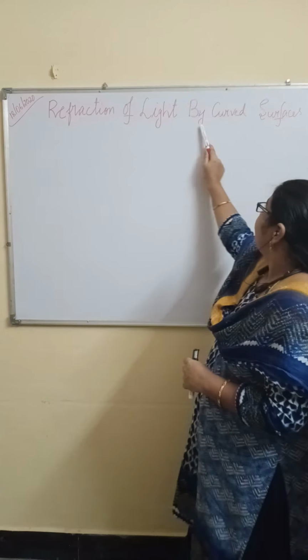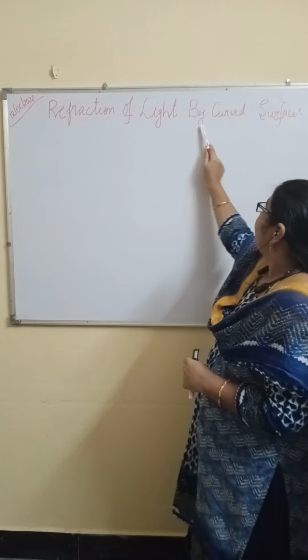Refractive index is also a ratio, and that is comparing the velocity of the light rays within one medium and with vacuum. Is it clear? Here also it is a comparison.